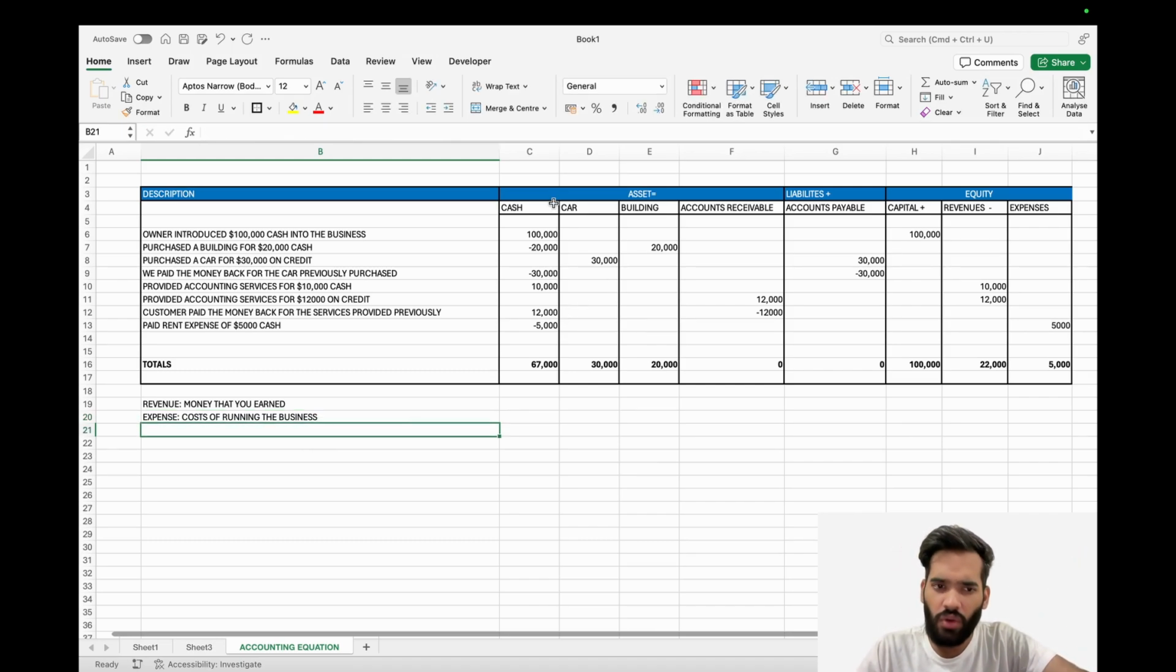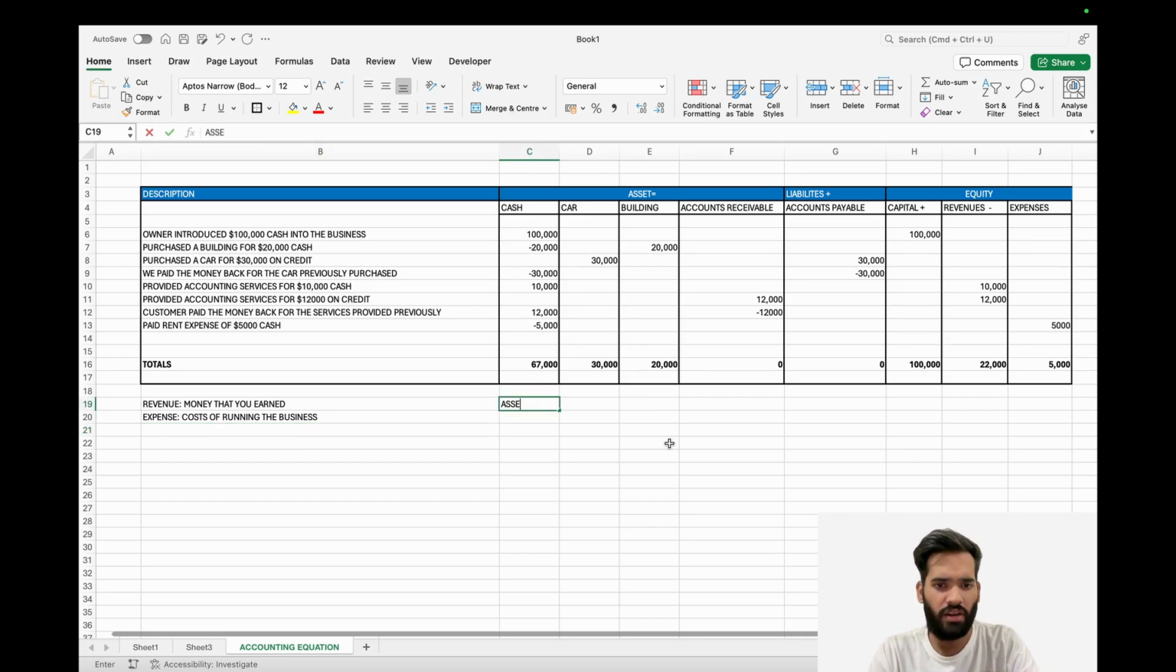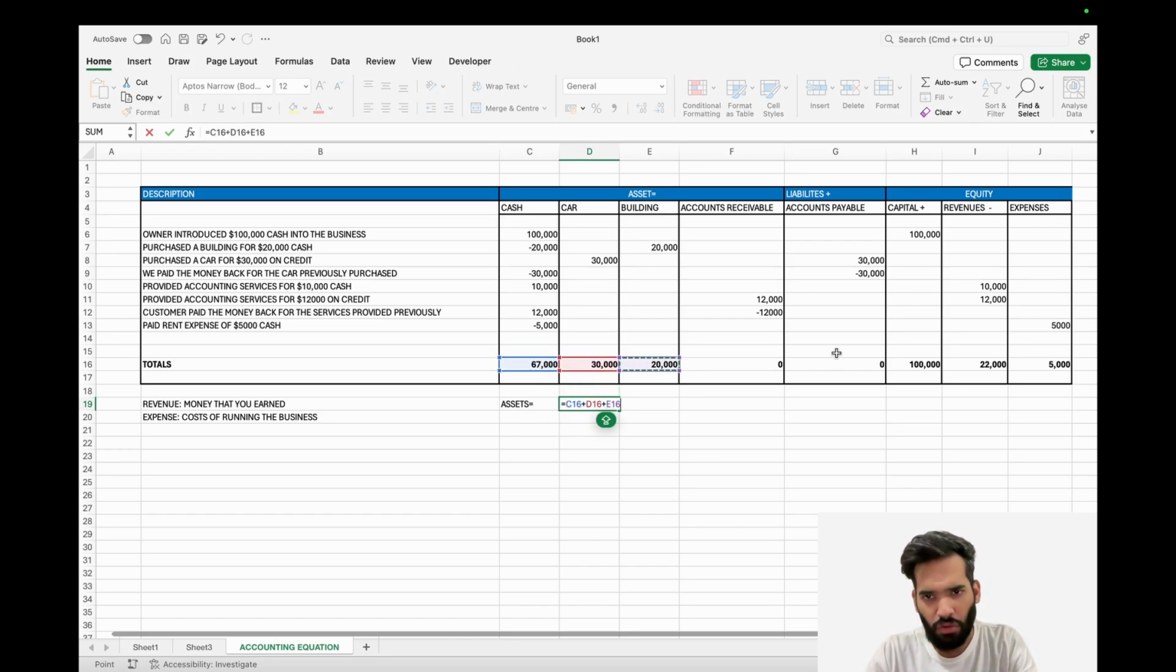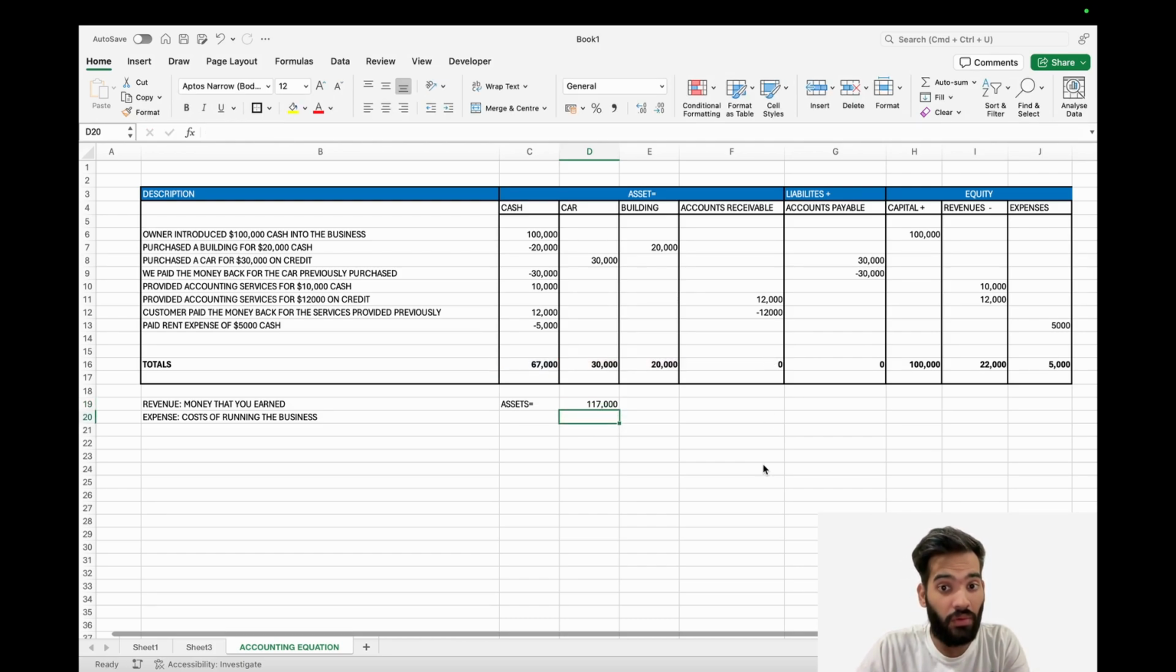Now let's see if the accounting equation holds true for this. What is the value of my total assets? Let's calculate that first. Okay, so the value of my assets is this plus, and then 0, 0. So 0, I don't have to add here. So assets are worth $117,000. Let's look at liabilities. Liabilities are worth at the moment $0.